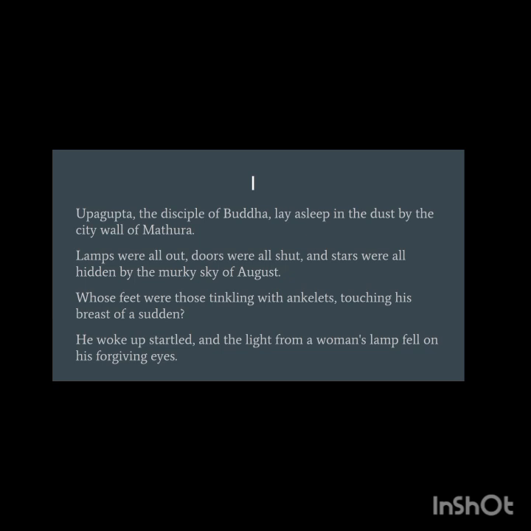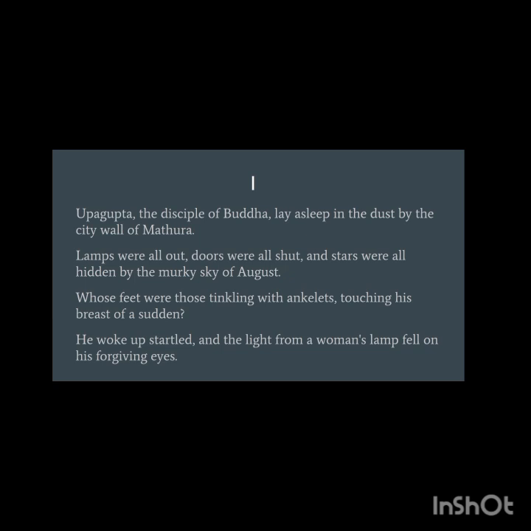And a light from a woman's lamp fell on his forgiving eyes. Forgiving is merciful eyes. Now, why forgiving eyes? Because if a monk is sleeping on the ground and you touch him by mistake, what is the first thing that comes to your mind? For instance, if you are sleeping and someone touches you with his feet or wakes you up, you will obviously get angry. But he was not like that. He was like, okay, fine, you go on your way. It's okay, no problem. So that is forgiving eyes. So he was a merciful one.